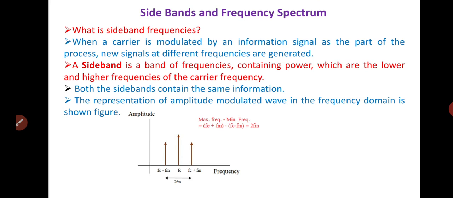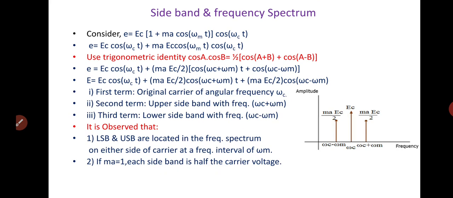The representation of the amplitude modulated wave in the frequency domain is shown in the figure. Now we shall discuss how the sideband frequencies are produced.